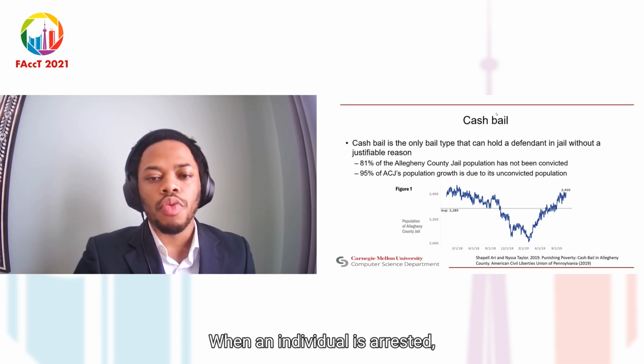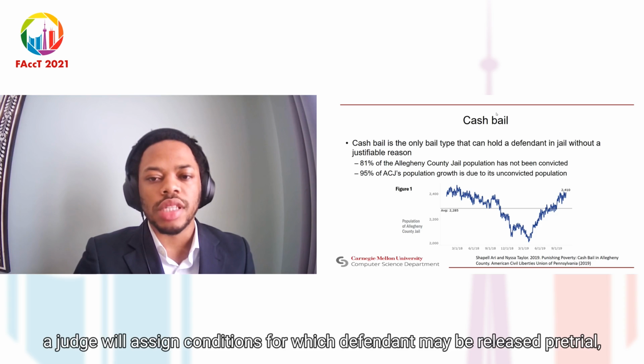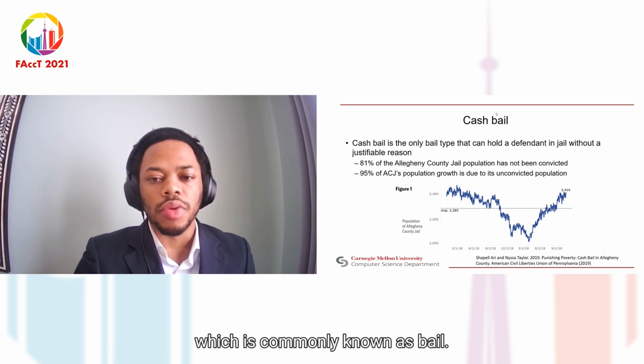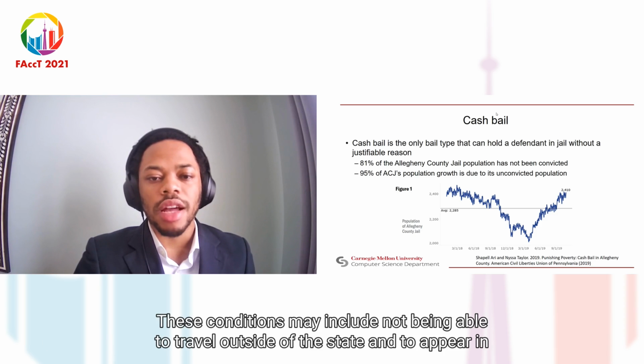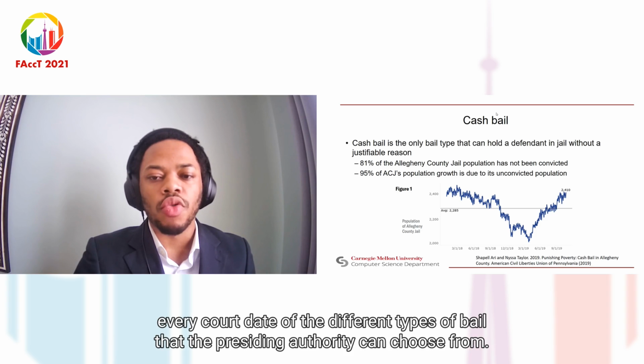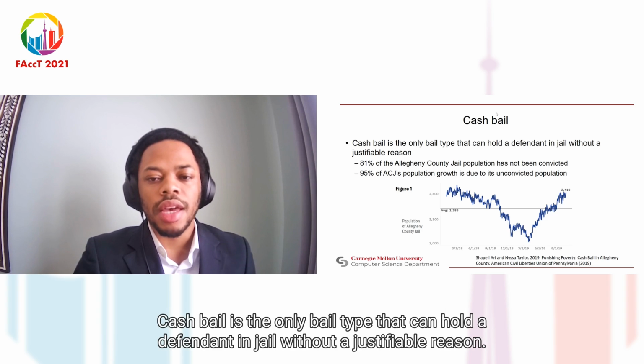To begin, when an individual is arrested, a judge will assign conditions for which a defendant may be released pre-trial, which is commonly known as bail. These conditions may include not being able to travel outside of the state and to appear at every court date. Of the different types of bail that the presiding authority can choose from, cash bail is the only bail type that can hold a defendant in jail without a justifiable reason.